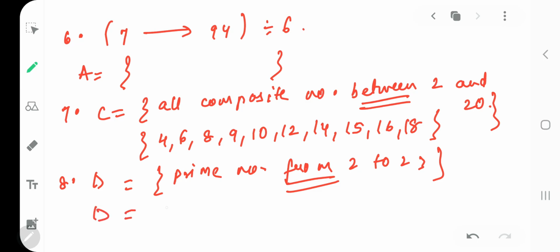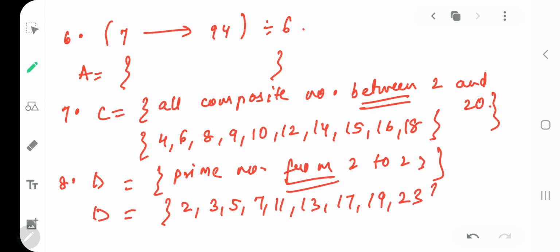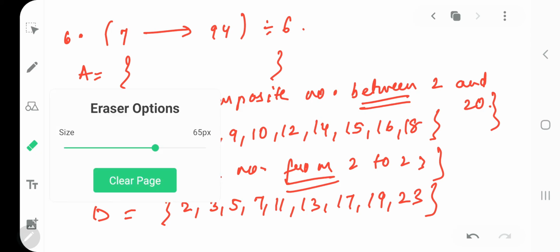So D is a set of prime numbers. So I will take all the prime numbers 2, 3, 5, 7, 11, 13, 17, 19, 23. Am I correct? Yes.